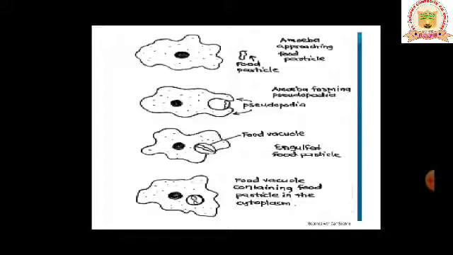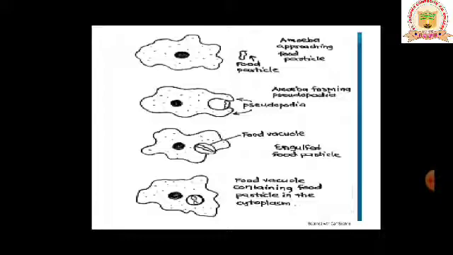Now next, it has to get converted into simple absorbable form. That's nothing but digestion. There are certain enzymes released by lysosomes. Everybody knows that amoeba is a single cell animal. It is a unicellular organism consisting of all the cell organelles whatever you have studied in your previous classes, like lysosome.